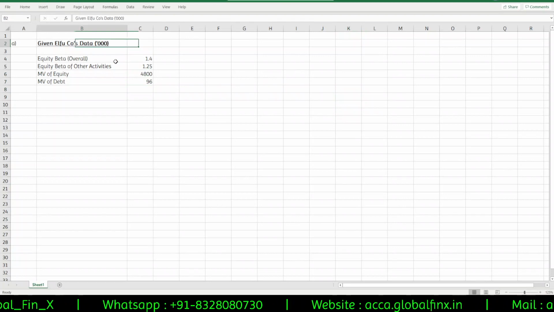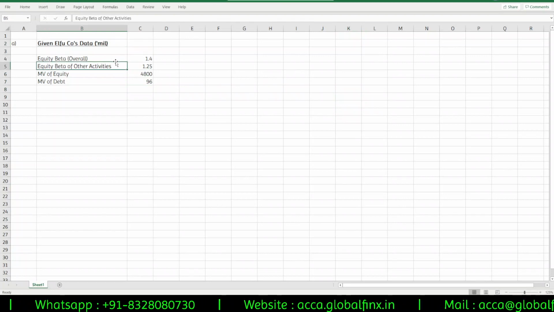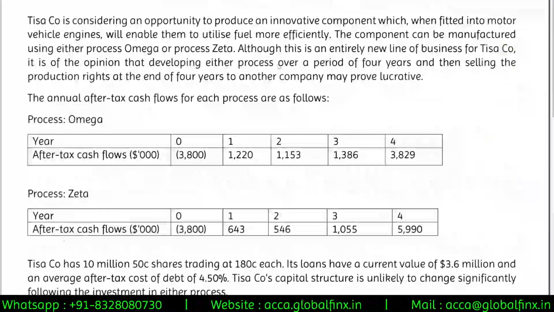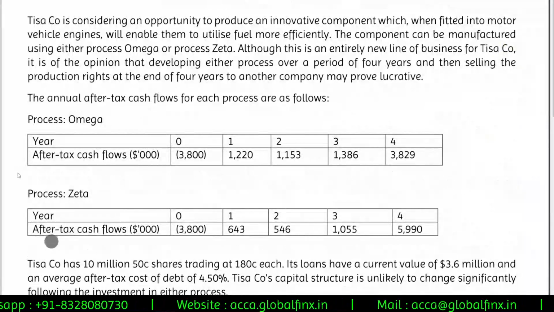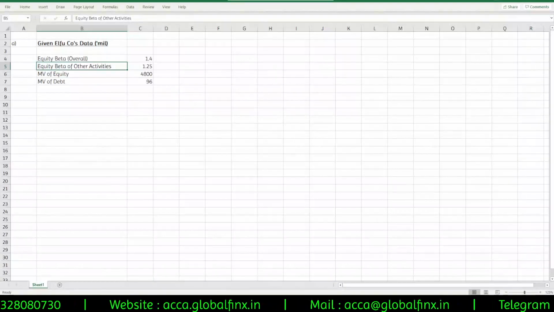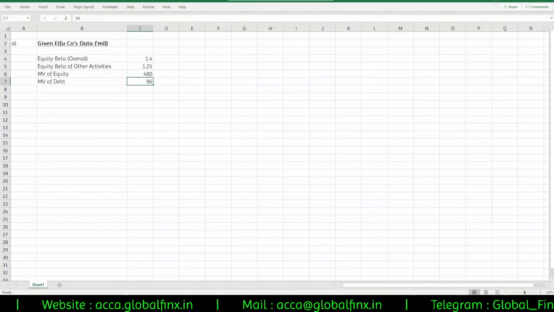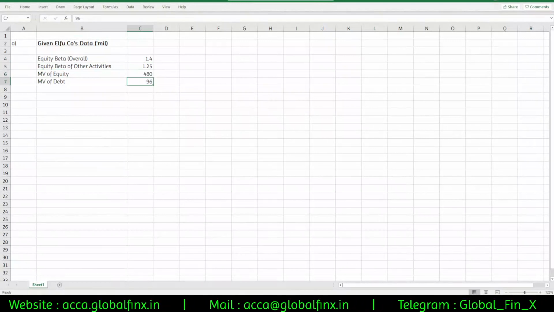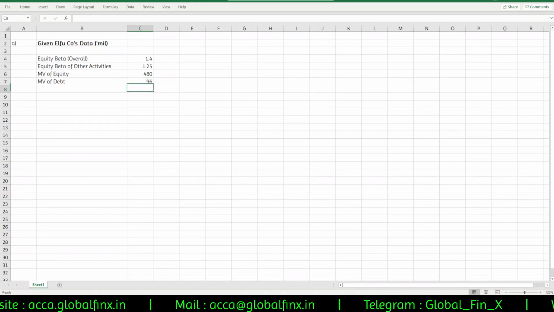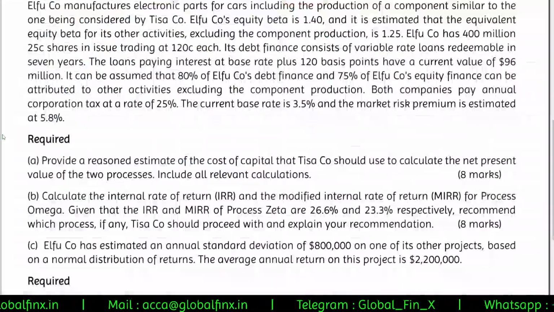Again, let's do one thing. We'll solve this question in millions because all the values are given in millions. Although the cash flows are given in thousands again, that is anyways for TISA company, so it's fine. I will just make sure that you are mentioning it properly, and then this would be 480 only, 400 into 1.2. Okay, I think it should have been 480. Whatever it is, market value of debt is 96 and market value of equity is 480 million.